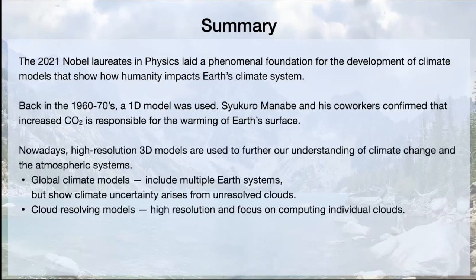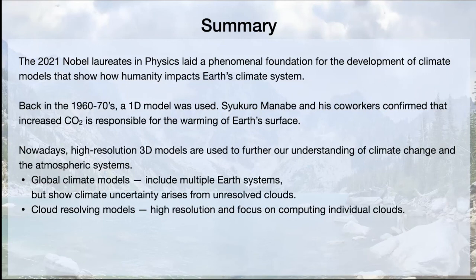And nowadays, we have more powerful computers, so we can afford to run high-resolution three-dimensional models. We gain further understanding of the climate and the atmospheric systems. Two types of the model that I gave as examples were global climate models that include multiple Earth systems, but they still show large uncertainty in climate and temperature changes, and that's because they could not resolve clouds.